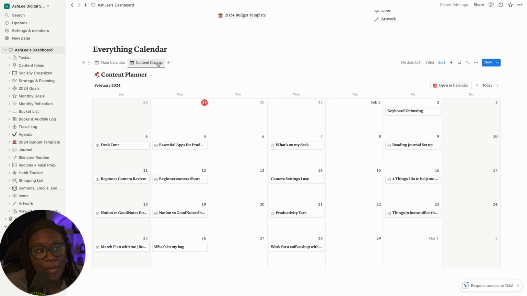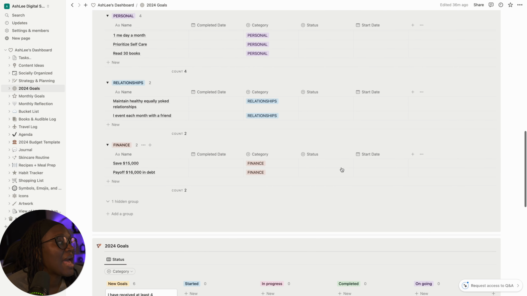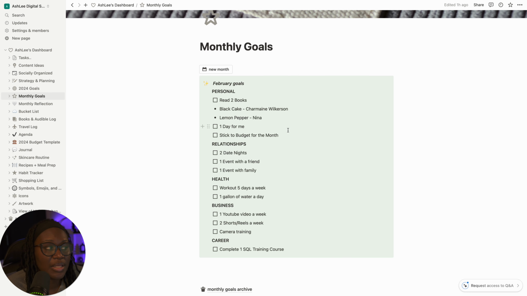I've already planned out my content for the month of February, so the plan is written and we're going to stick to the plan. So in January, I wrote out all my goals for 2024. And this month, I made sure that those goals aligned with the goals that I set for the year. So I broke my monthly goals down into personal, relationships, health, business, and career. For personal, I'm going to read 2 books. Black Cake is the first book. That's the book that was picked out by the book club that I'm in. And also I'm going to read Lemon Pepper for the month of February.